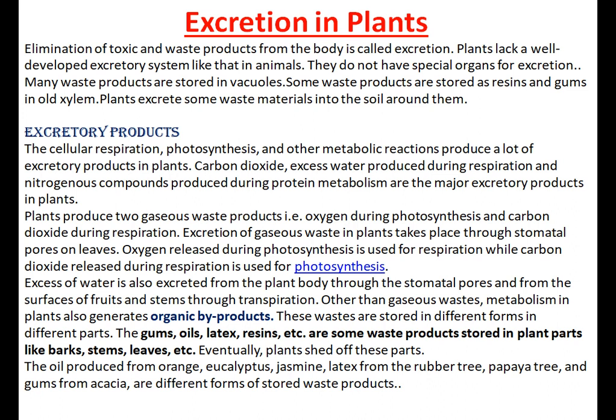Then it also produces liquid waste products. Plants also get rid of excess water produced as a waste during respiration by the process of transpiration. Excess water is excreted from the plant body through the stomatal pore and from the surface of fruits and stem.